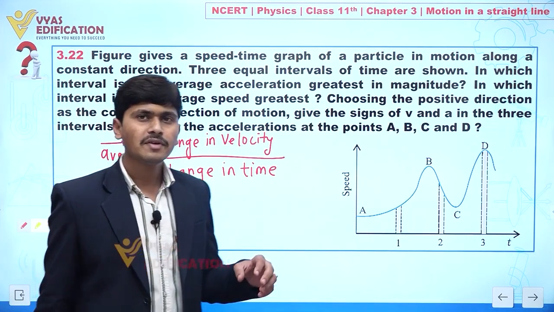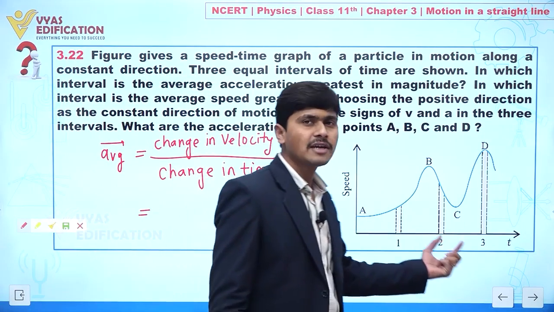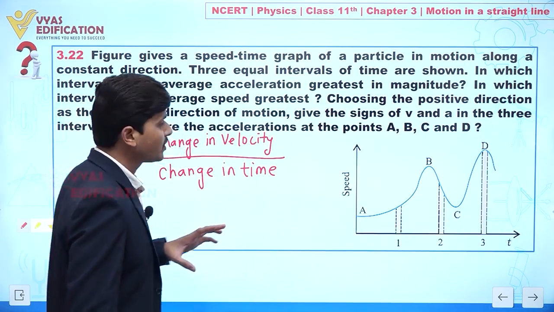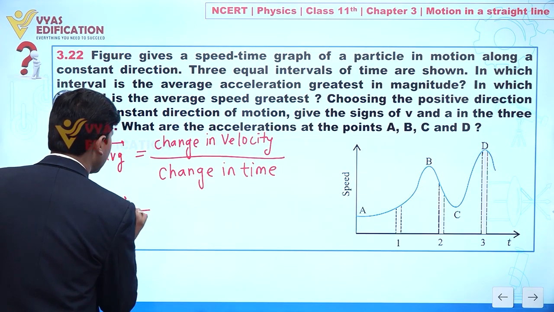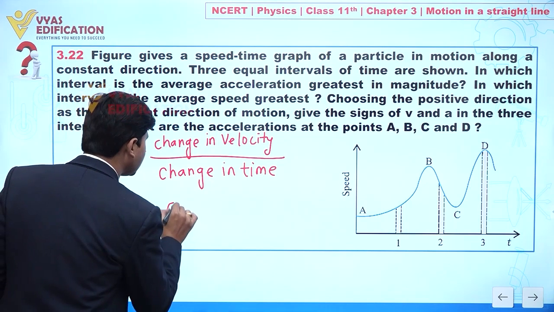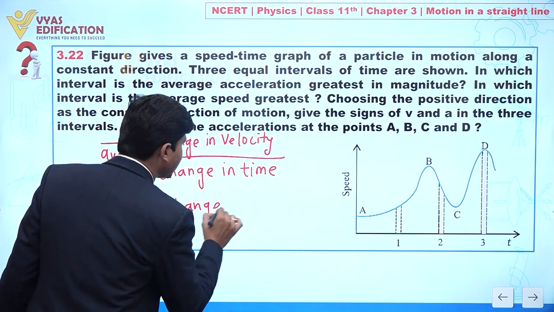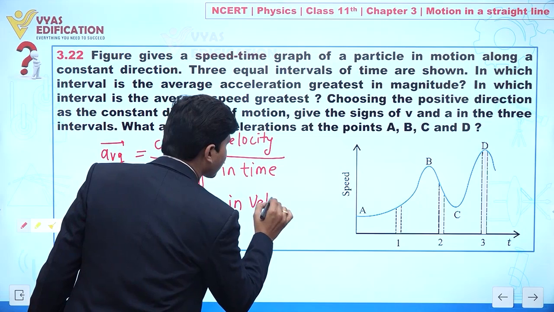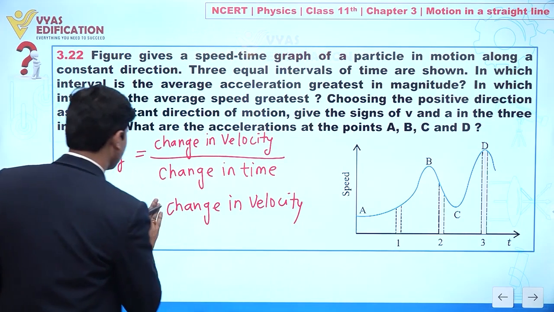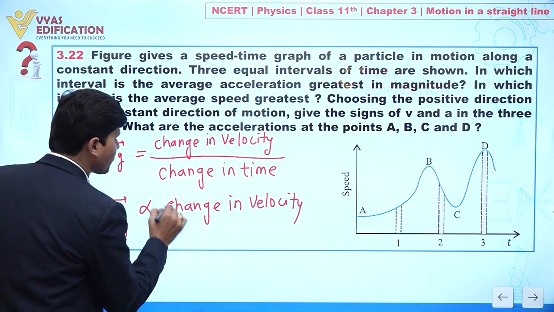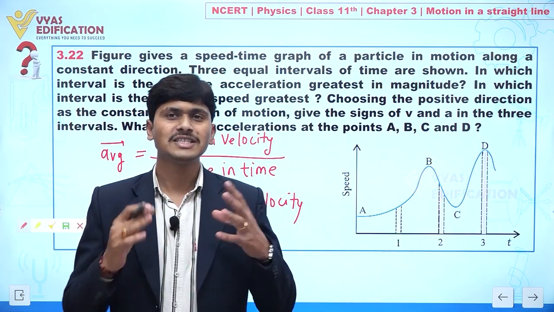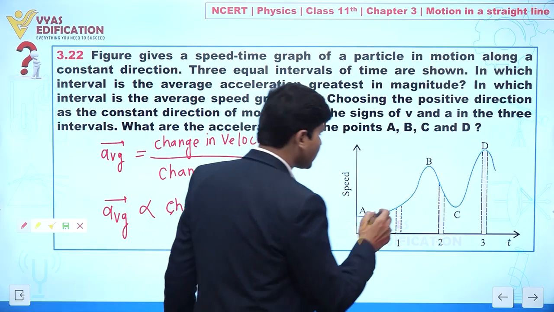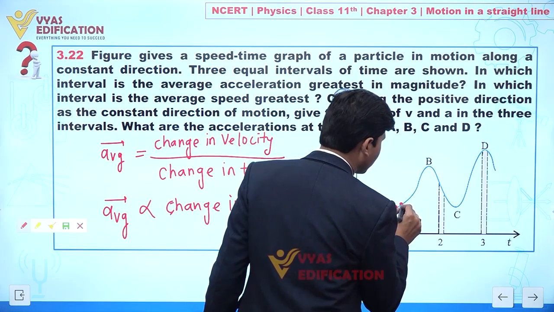So now, since equal time intervals are given in all situations, this average acceleration depends only on the change in velocity. Clear? So now we have to find in which situation we have more change in velocity. If you concentrate on interval 1, we have this much amount of change.